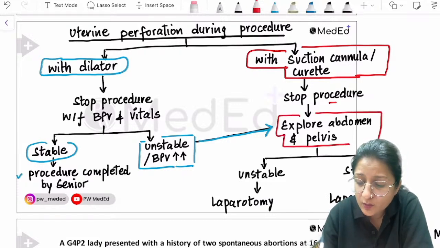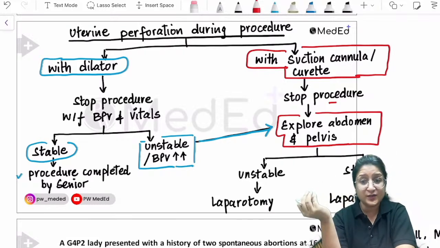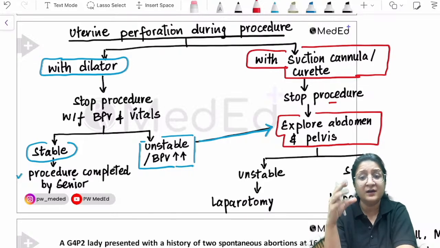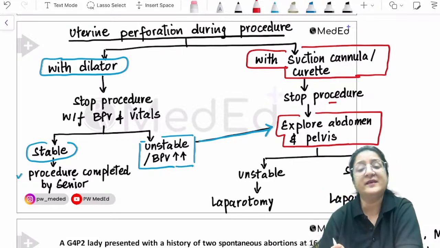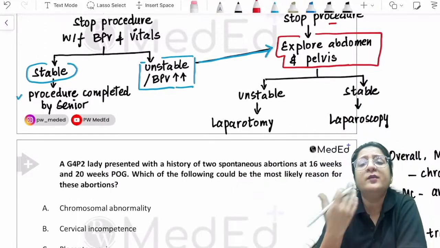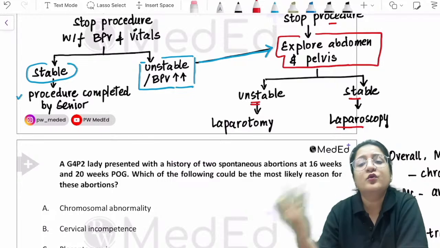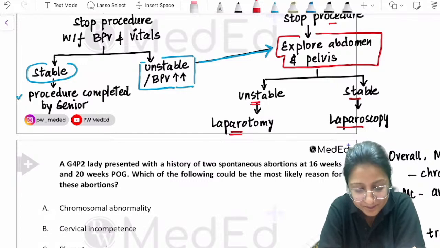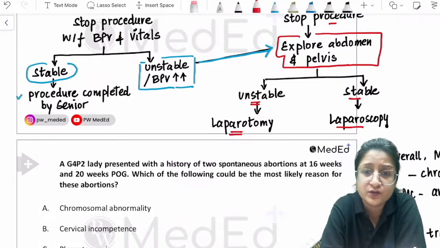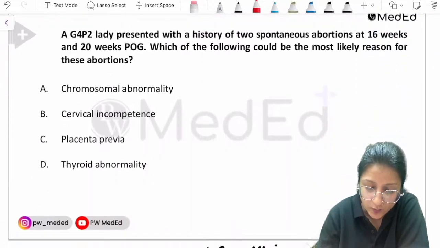Okay, the patient does not go home before exploring the abdomen and pelvis, because let's say for example we discharge the patient and she comes back a couple of days later with some gut injury, then that is criminal. Okay, so explore abdomen and pelvis, and how we are going to approach that is another matter. So if the patient is stable, we can go for a laparoscopy. If the patient is unstable, then laparoscopy is not an option at all. Then we have to go for a laparotomy only. So this is important for MCQs. Keep that in mind. Now let's have a look at the next question.